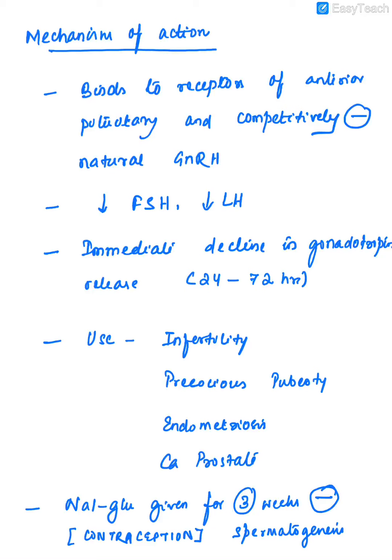Similarly, these GnRH antagonists are all used in estrogen dependent disorders, endometriosis, precocious puberty, infertility. In males, it is used in CA prostate. One use of GnRH antagonist is in male contraception. The nalglu, when given for 3 weeks, inhibits spermatogenesis and helps in contraception in males.